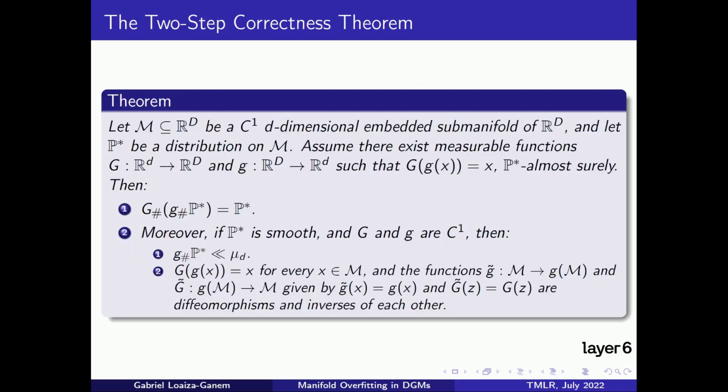Just as we formalized manifold overfitting, we also formalized two-step models as a solution. Once again, I refer viewers interested in mathematical details to our paper, but essentially this theorem shows that if the encoder-decoder pair managed to reconstruct the data, then learning the distribution of the low-dimensional representations and mapping the result through the decoder uppercase G indeed recovers P star. The theorem also shows that maximum likelihood is a valid way of learning the low-dimensional distribution, meaning that manifold overfitting is avoided.